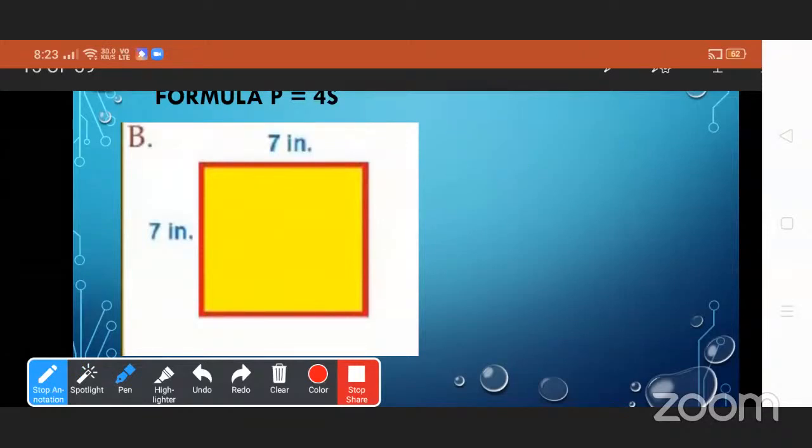First of all, we write the side of the square is 7 inches. Now perimeter is equal to 4 into s. Here at the place of s we write 7. So 4 into 7 is equal to 4 multiplied by 7 is equal to 28. So the perimeter of the given square is 28 inches. Okay.